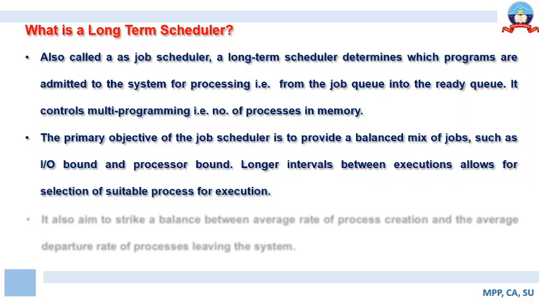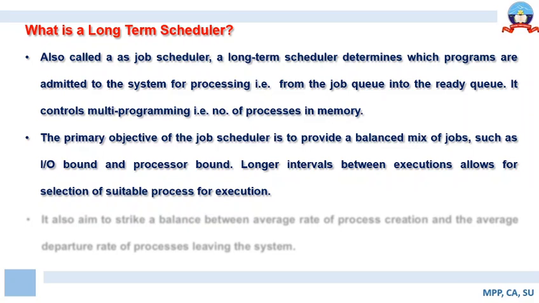So the role of a long-term scheduler is to create a perfect mix of the jobs that are being put forward into the main memory to be executed by the CPU, as well as the number of jobs. So it keeps track of the type of job as well as the number of jobs. Longer intervals between execution allow selection of a suitable process for execution. This is also very true, right? If there are longer intervals between execution, then definitely there will be a proper selection of the job.